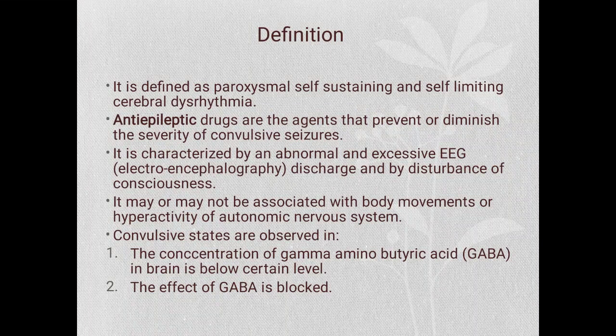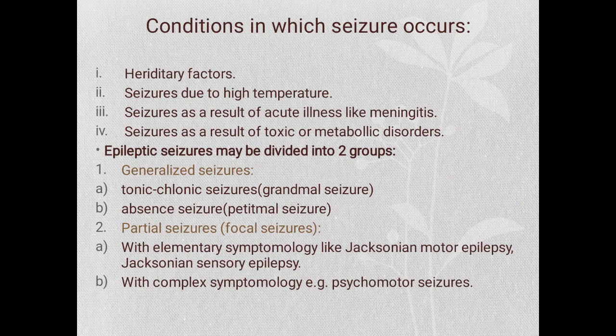And anti-epileptics are the drugs used to prevent or diminish the severity of convulsive seizures. It is characterized by an abnormal and excessive EEG discharge and by disturbance of consciousness. It may or may not be associated with body movements or hyperactivity of the autonomic nervous system. Convulsive states are observed when the concentration of gamma aminobutyric acid in the brain is low, below a certain level, or the effect of the GABA has been blocked.